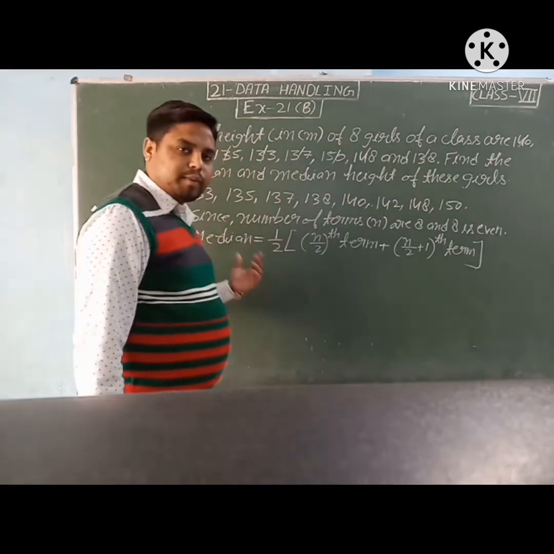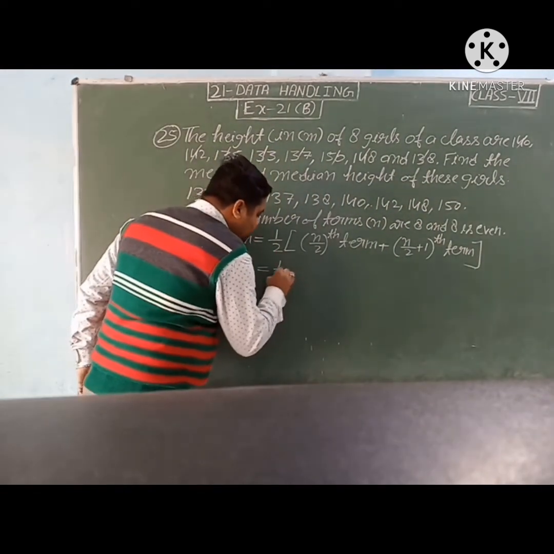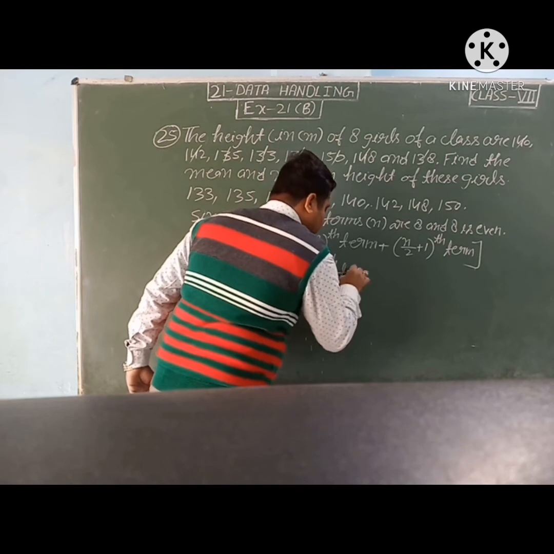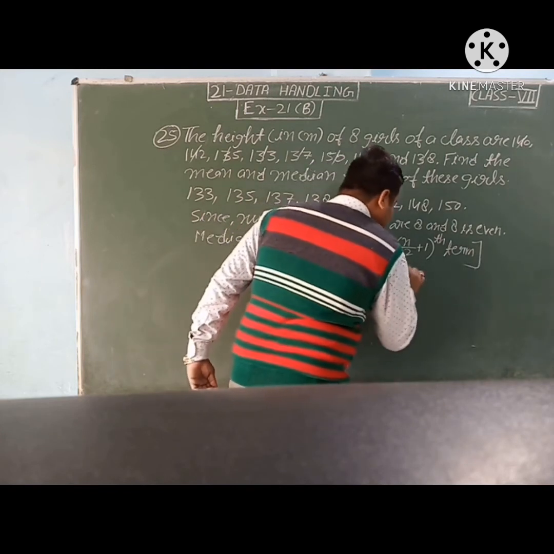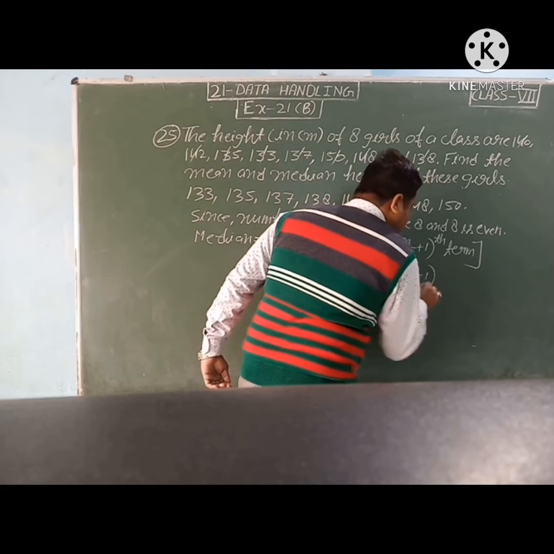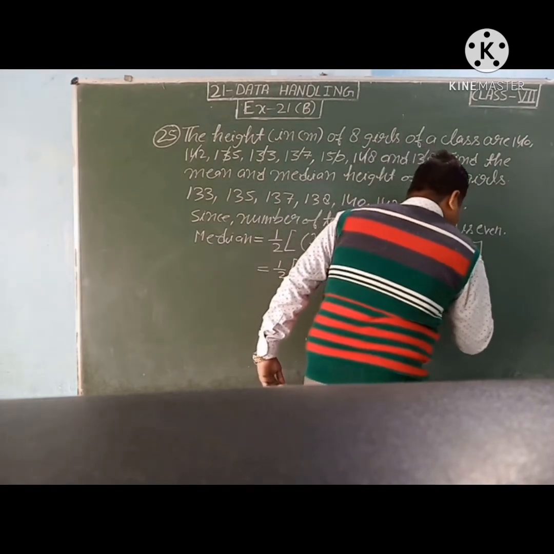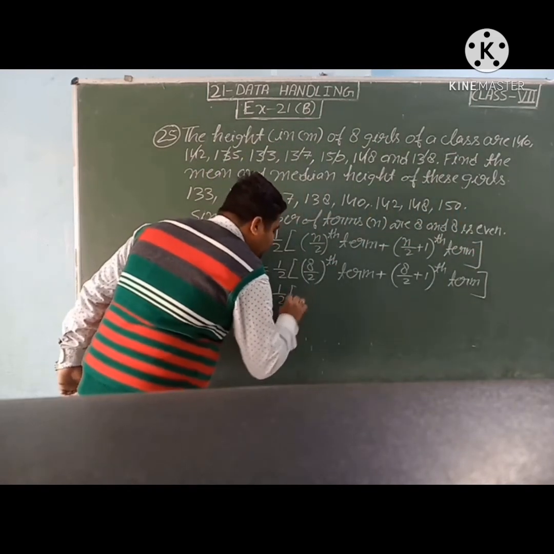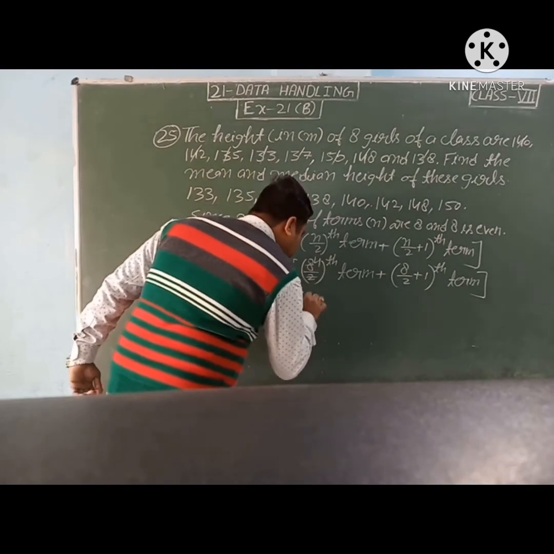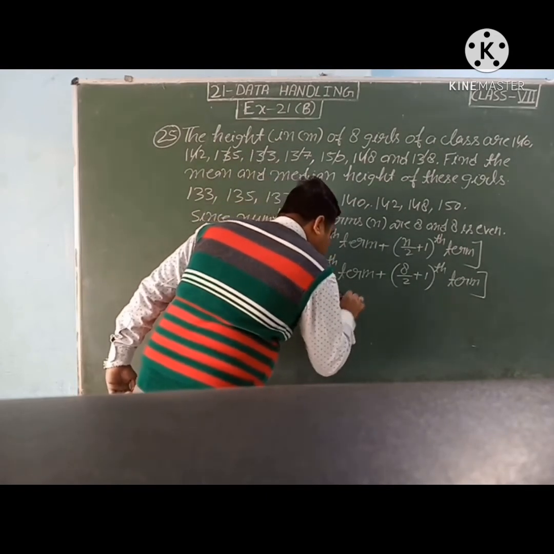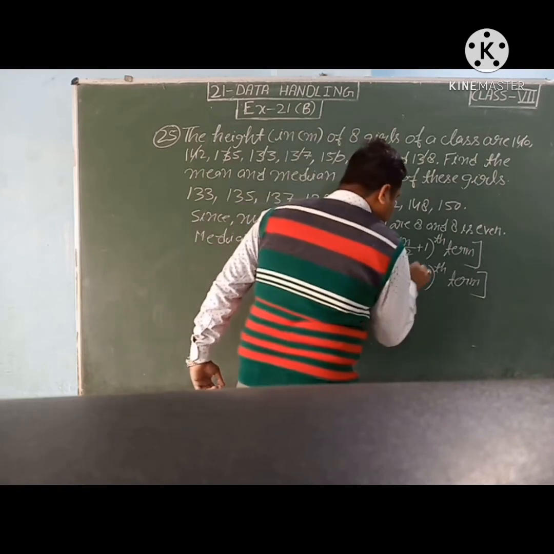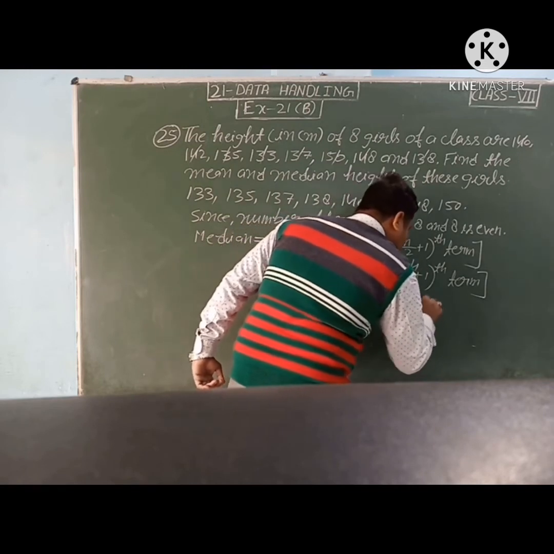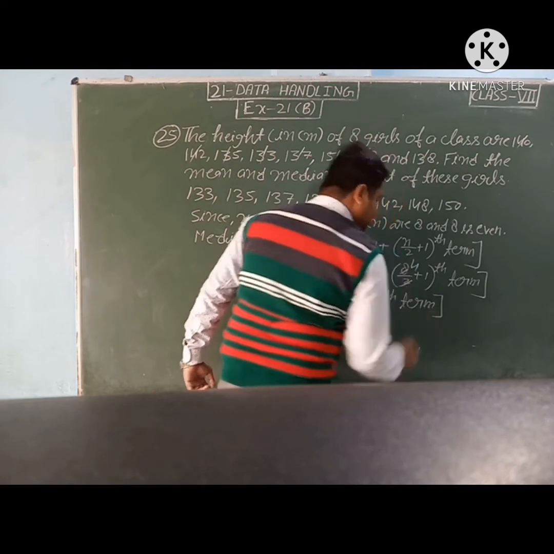So in this we will put the value. 1 upon 2, 8 upon 2 terms plus 8 upon 2 plus 1 is equal to 1 upon 2, 2 for the 8, it means 4, plus 2 for the 8, 4 plus 1, 5th term. 4th term plus 5th term.